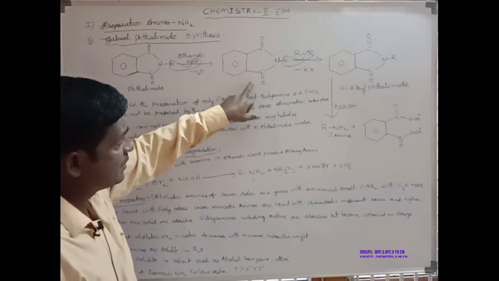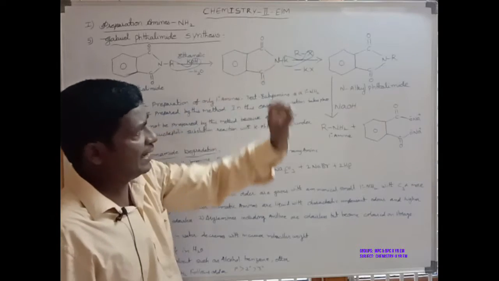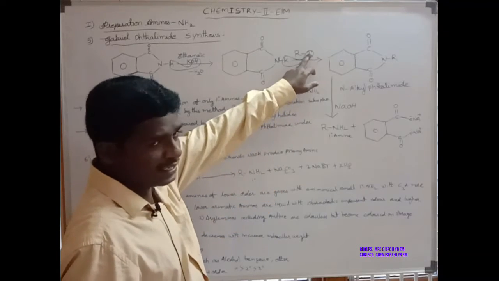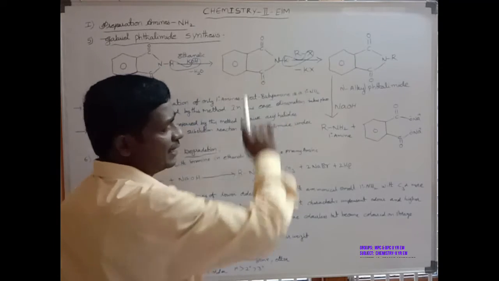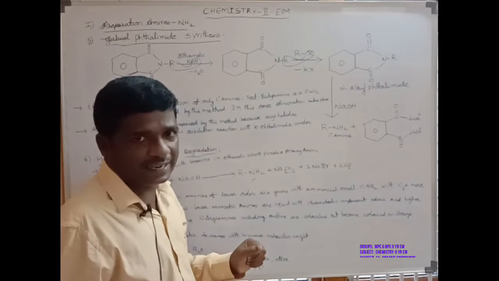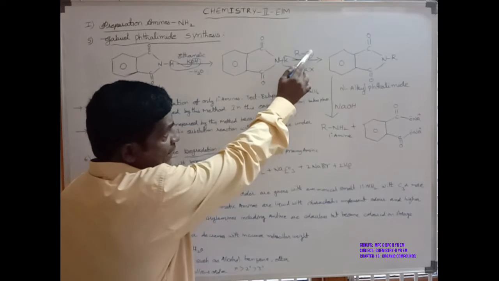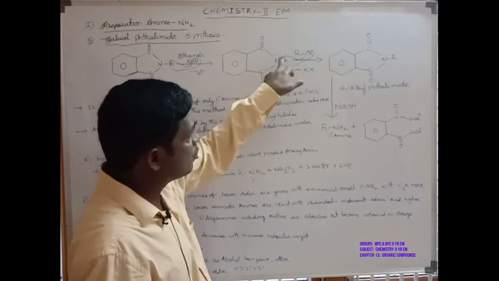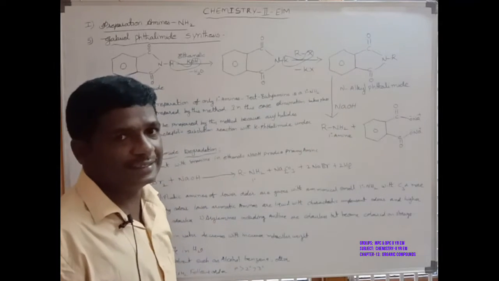Next, the potassium phthalimide reacts with the alkyl halides. R means the alkyl, and X is the halide. The potassium phthalimide is treated with the alkyl halide. Then potassium halide is removed, and the R group combines with the N, so it is known as N-alkyl phthalimide.